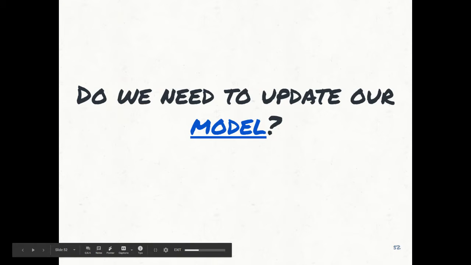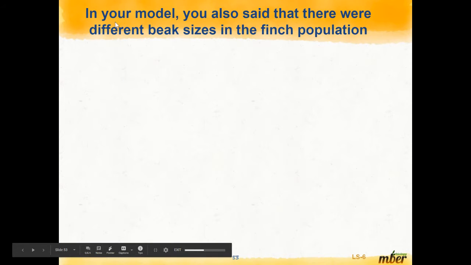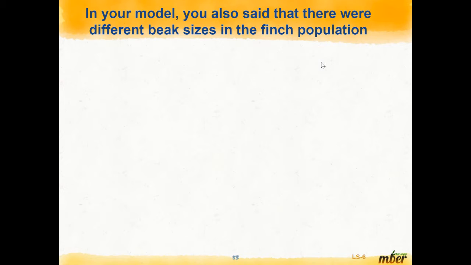Okay, so now we need to update our model. In your model, you also said that there were different beak sizes in the finch population. You don't have to write anything down right now. Just keep things in mind, because we're going to talk about this either today or tomorrow in class, depending on when you're doing this.